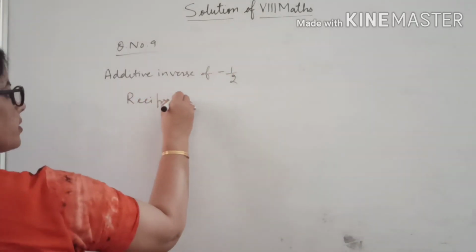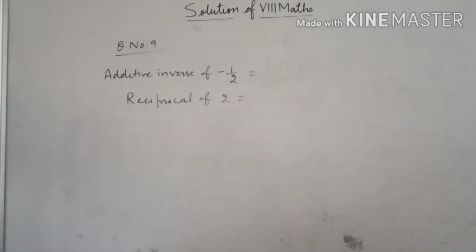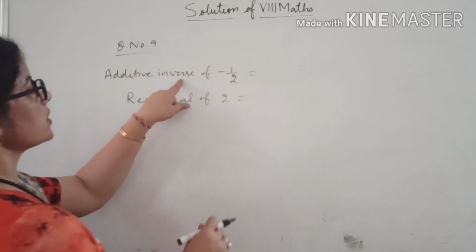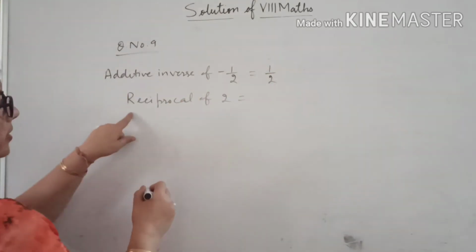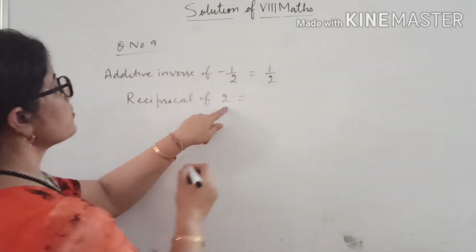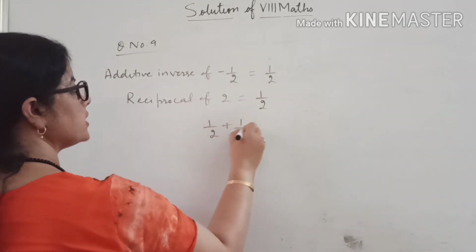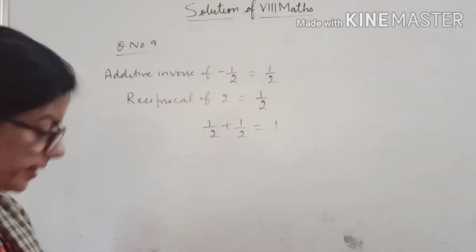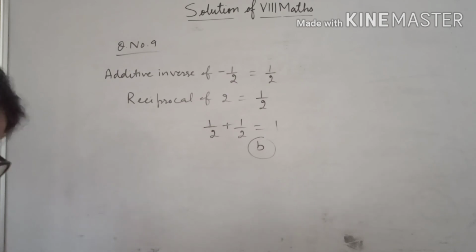Two things he is asking, and then find their sum. See, additive inverse of minus 1 by 2: I told you if you want to find the additive inverse then we will change the sign. And reciprocal means the multiplicative inverse of 2. If you find the sum, what is half plus half? 1. Or you say 2 by 2, which is 1. So the right answer is option B.